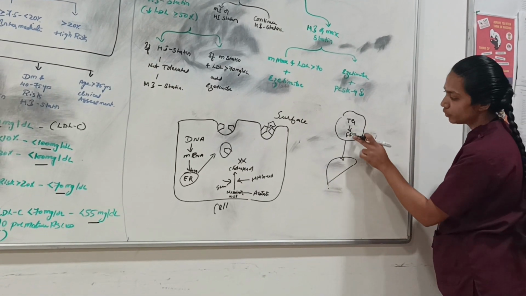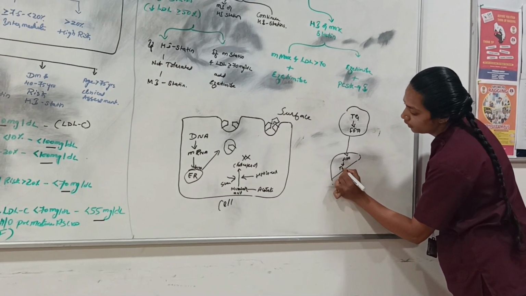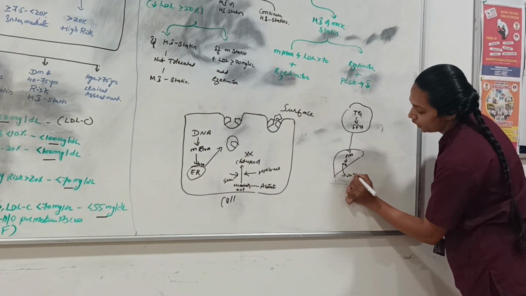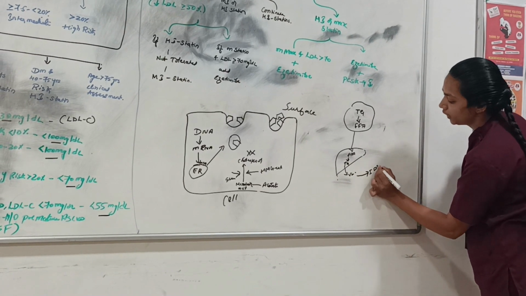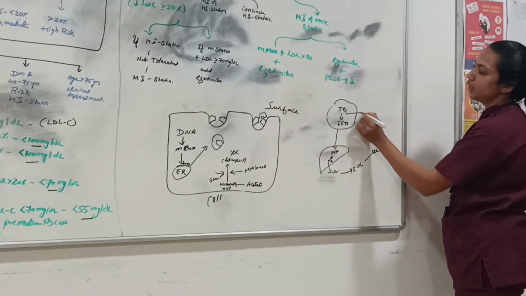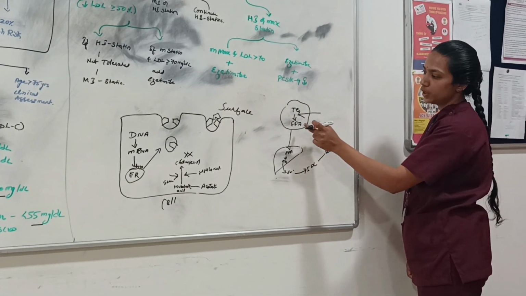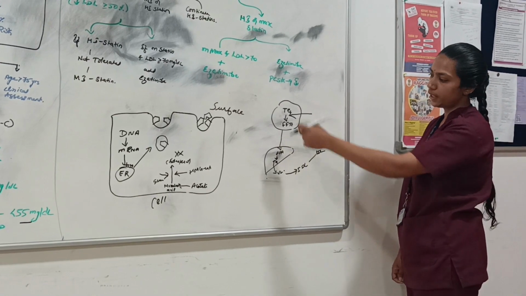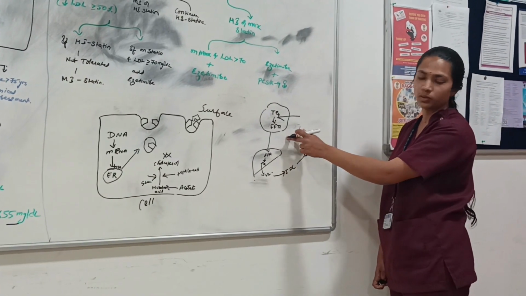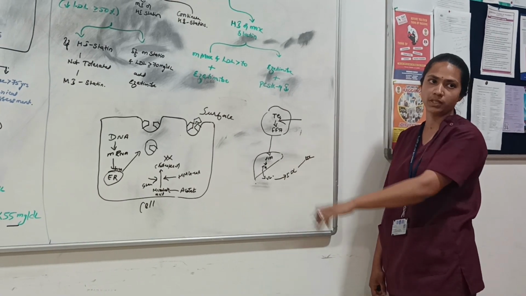It will enter first as a free fatty acid, and then as a triglyceride, and then it will convert to VLDL, and like that IDL and LDL. So niacin will inhibit here, so that the conversion of free fatty acid and its entering into the liver will be reduced, so that the further process of LDL formation will be minimized.